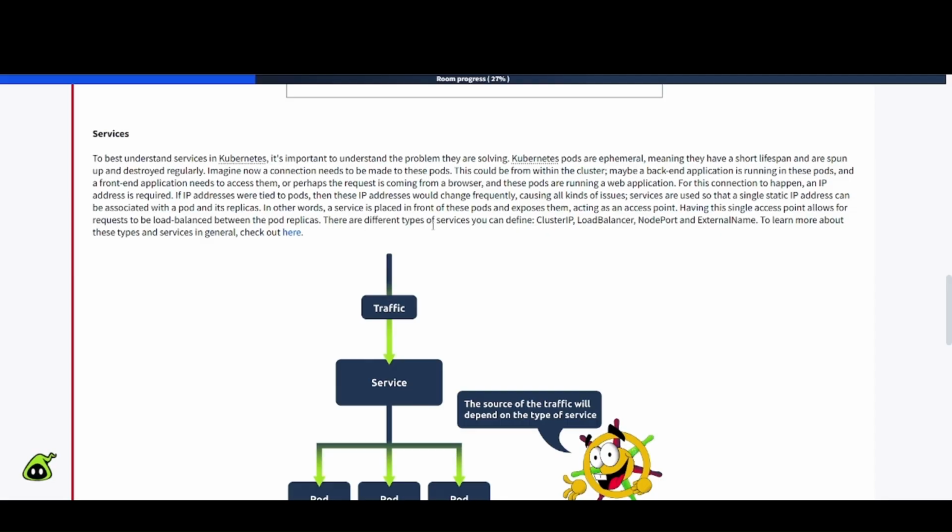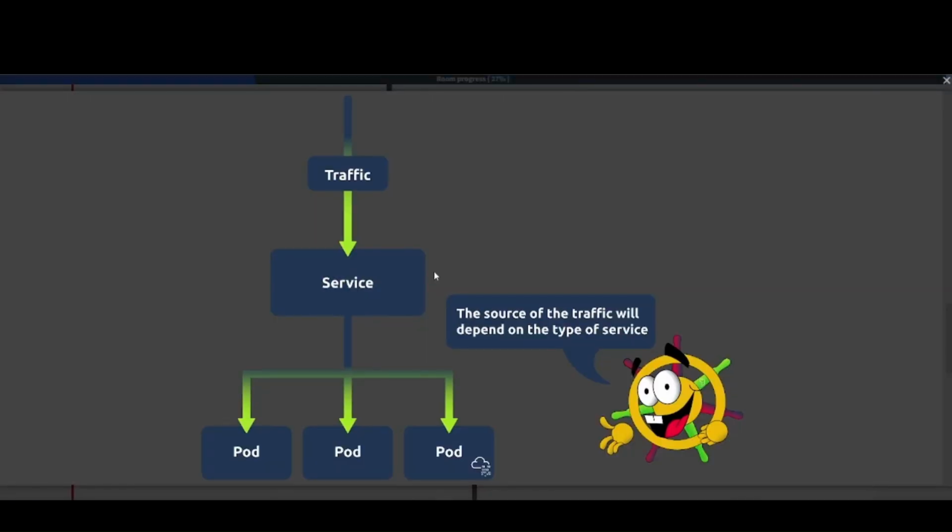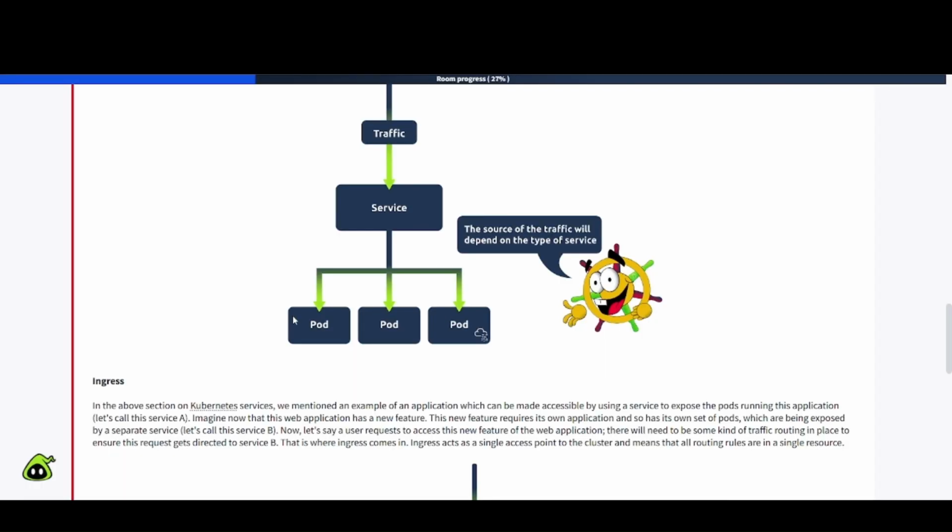There are different types of services you can define. So we have cluster IP, load balancer, node port, and external name. To learn more about these types and services in general, check it out here. So I'm assuming that, yes, that goes to the documentation of Kubernetes, so check that out if you want to read more about that. And here's the graphic of what they're talking about here. So we have traffic, service, and you see it's going to these different pods down here. The source of the traffic will depend on the type of service.